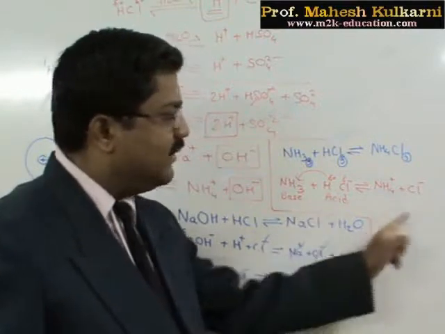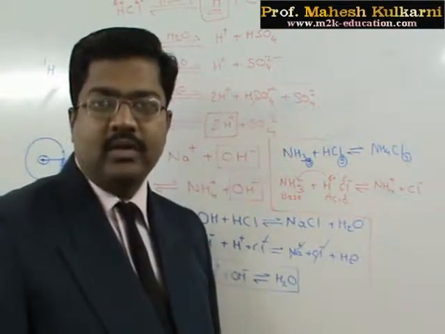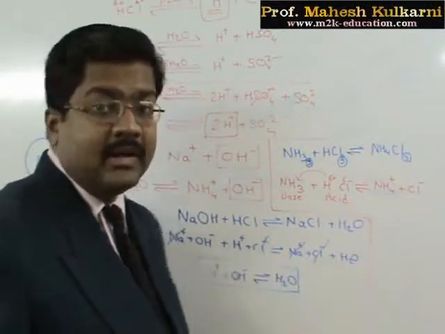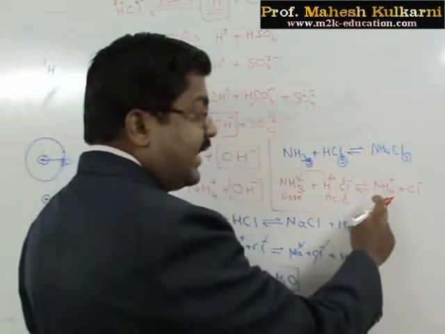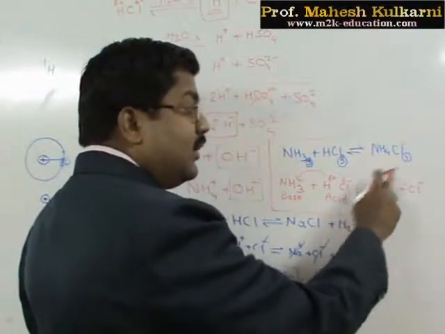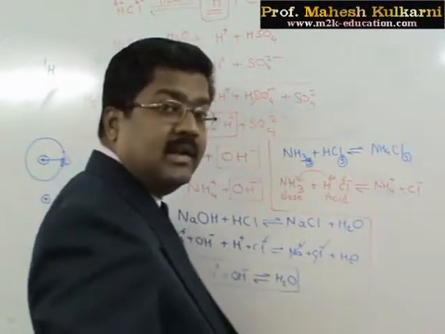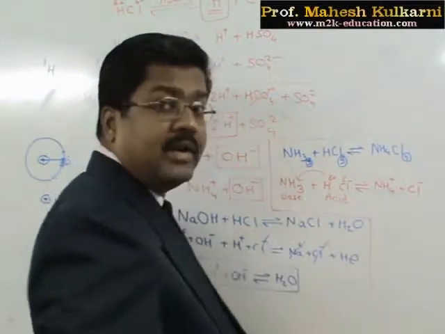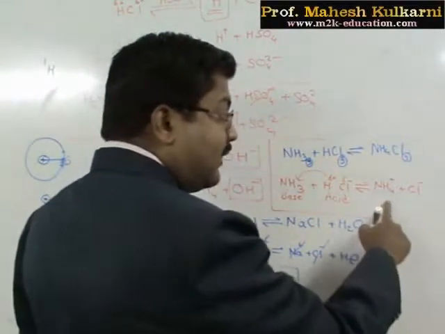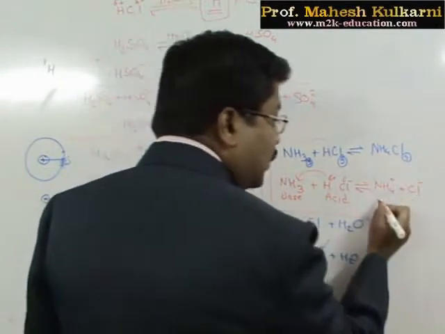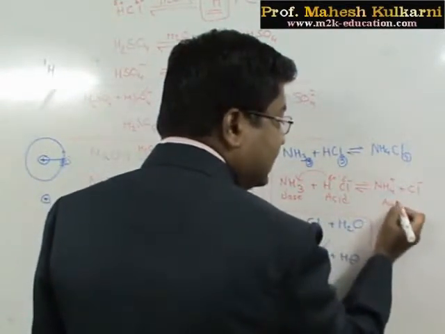Now this reaction is in the forward direction. According to the Lowry-Bronsted concept, certain problems are also created, because if the backward reaction is carried out, then this ammonium will donate H plus ion to Cl minus in order to get ammonia and HCl. Then only can this reaction be carried out in the backward direction. So for the backward reaction, as ammonium is donating H plus ion, it should be called an acid.